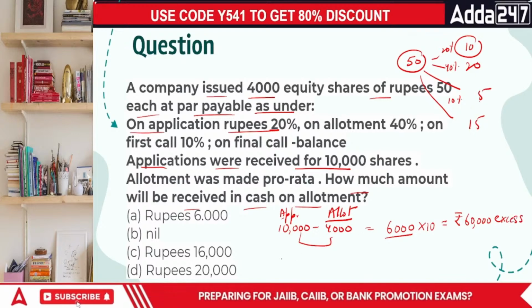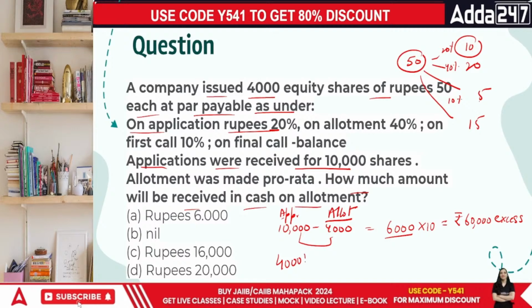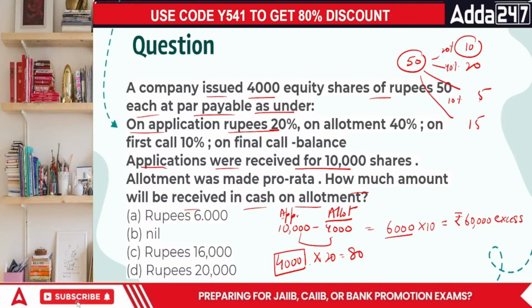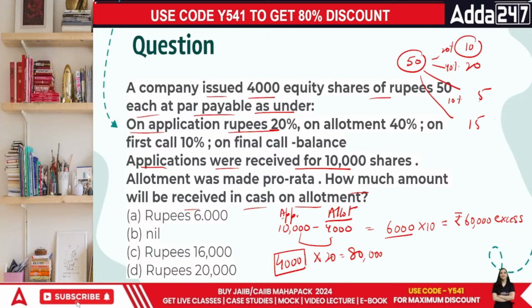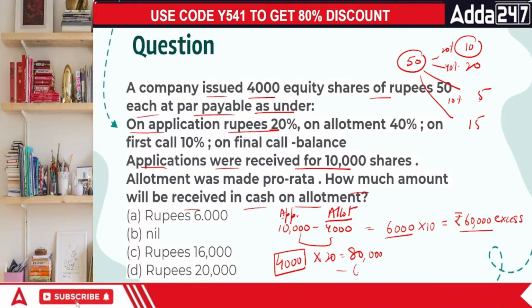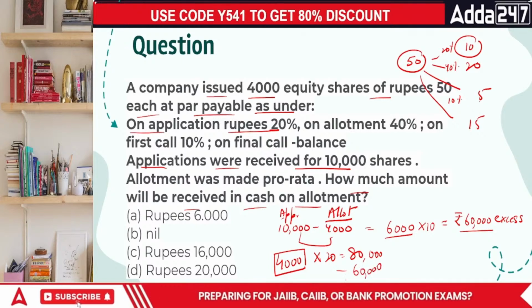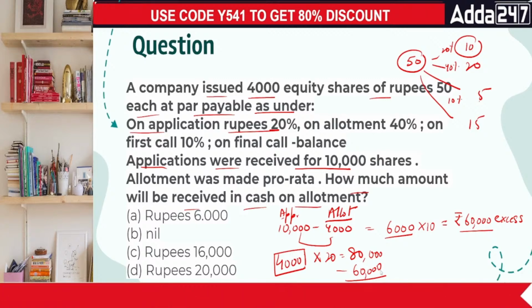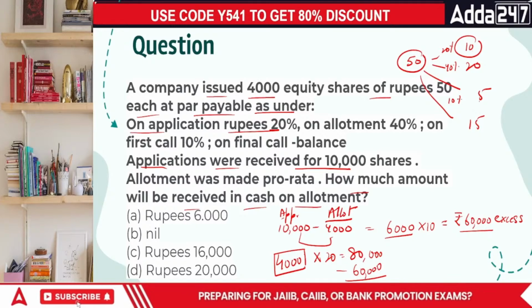Now when you call for allotment, allotment will be based upon the shares people have actually got. 4,000 into 20 is 80,000. Out of 80,000, you have already received 60k, everyone. So remove this 60k. What are you left with? You are left with 20,000. That would be the point. Done, everyone? Got the idea? Just have a look at it and then we'll continue further.